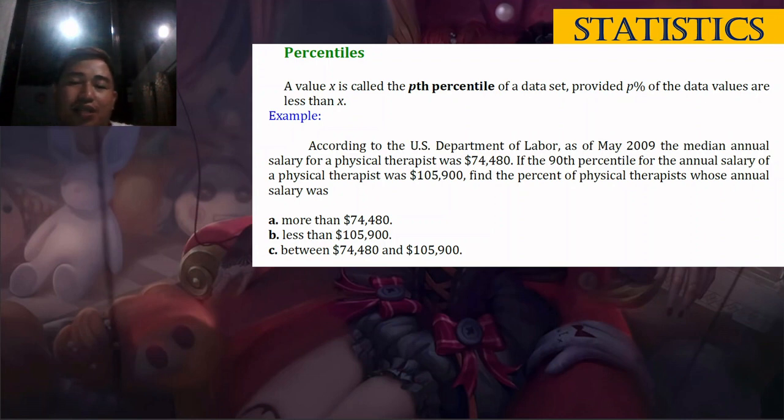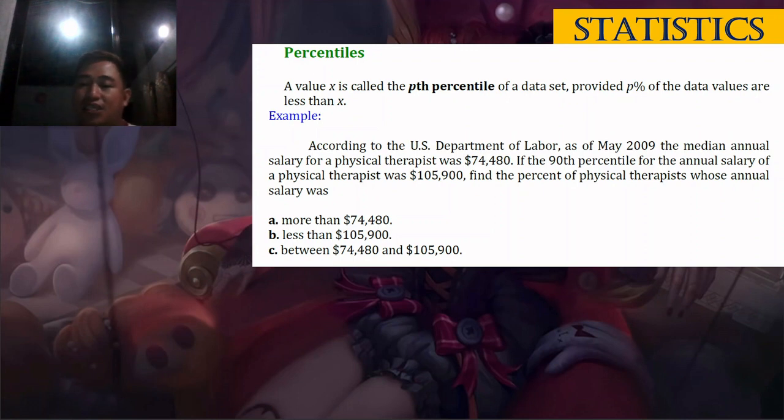Okay, so example, according to the U.S. Department of Labor as of May 2009, the median annual salary for a physical therapist was $74,480.